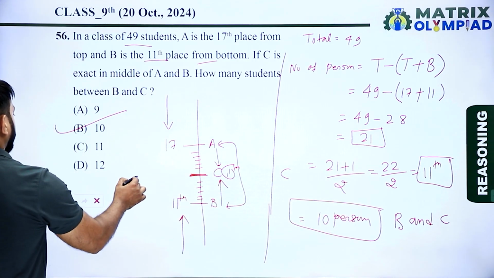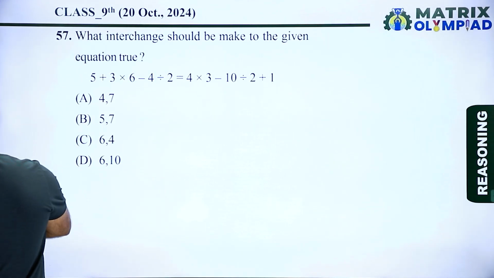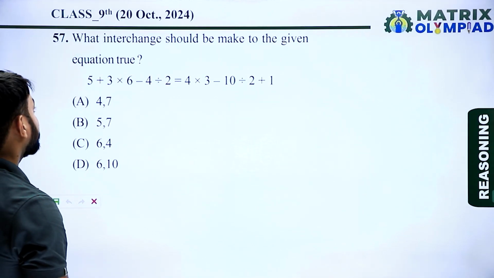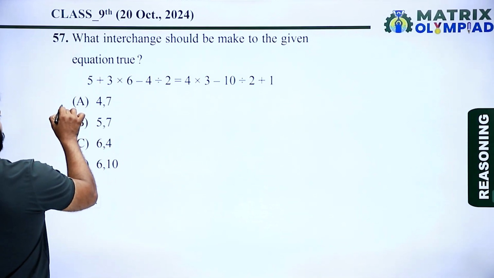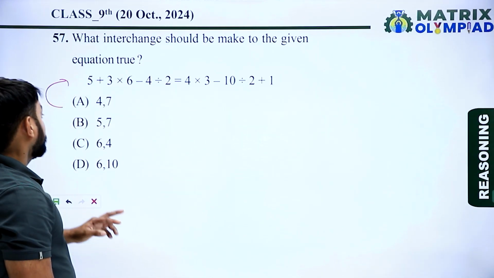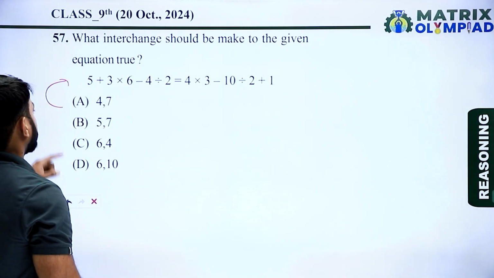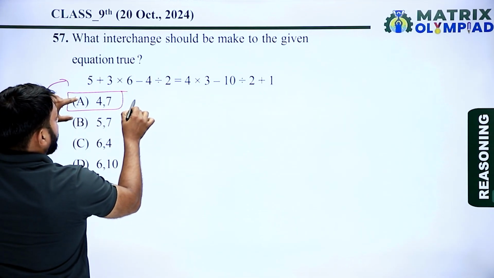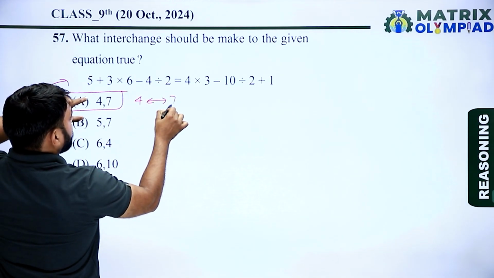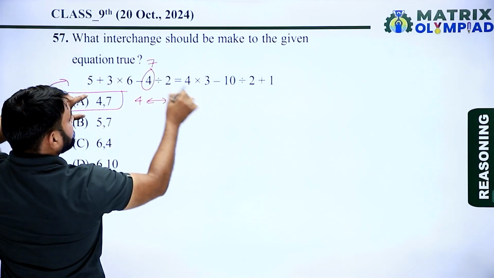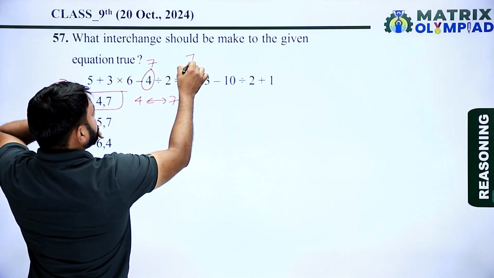Let's move on to the next question. Now next question is question number 57. What interchange should be made to make the given equation true? In this question, options are taken one by one and checked to see which one is correct. According to option A, 7 becomes 4 and 4 becomes 7. So in this equation, 4 becomes 7 and this 4 becomes 7.